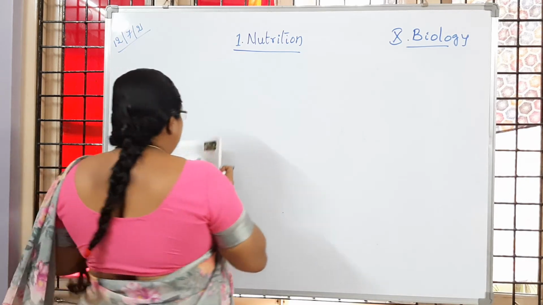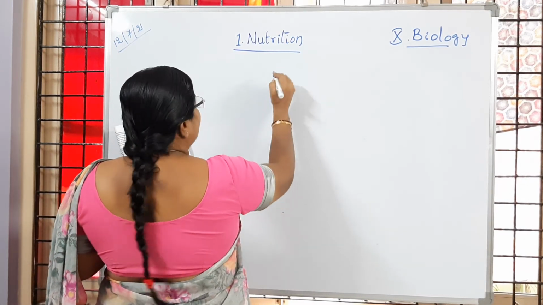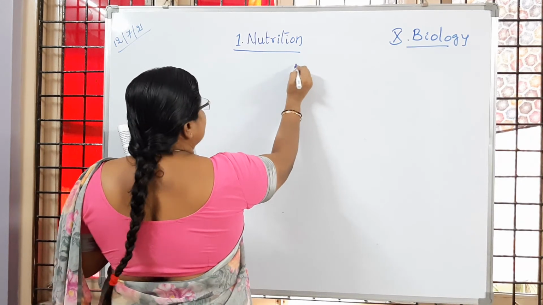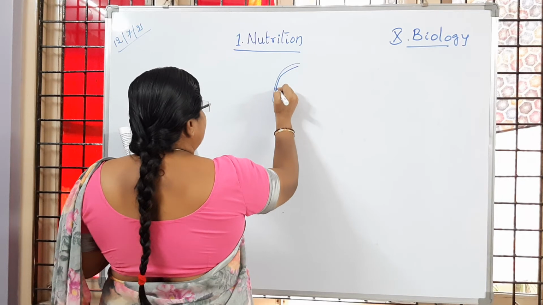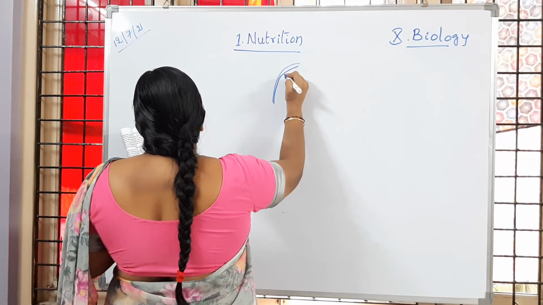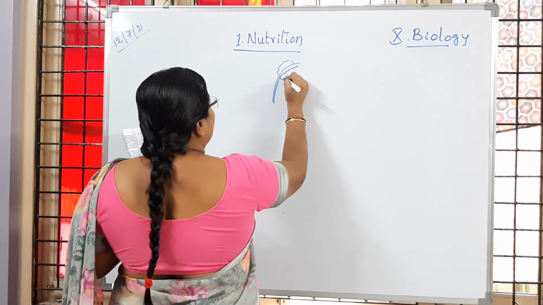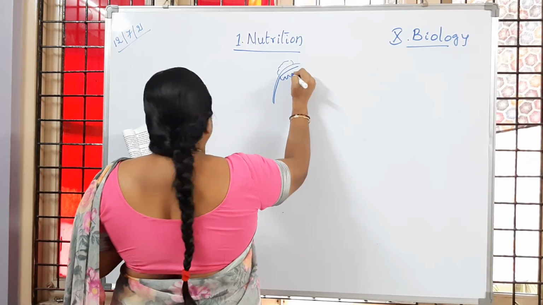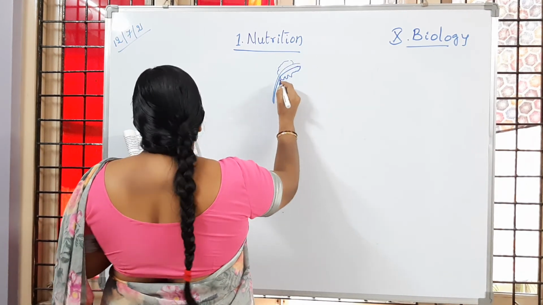Just now you learned that the human digestive system has different parts associated with the alimentary canal. You learned or not, children? So what are the different parts associated, that we have to learn or not?